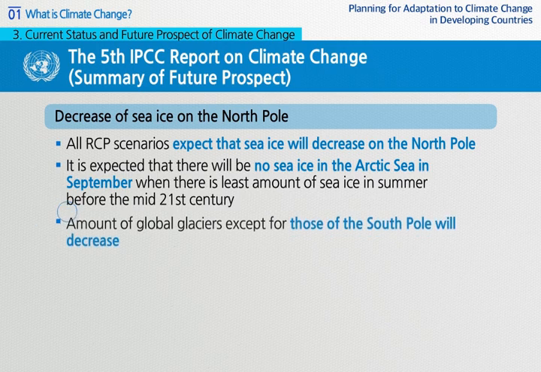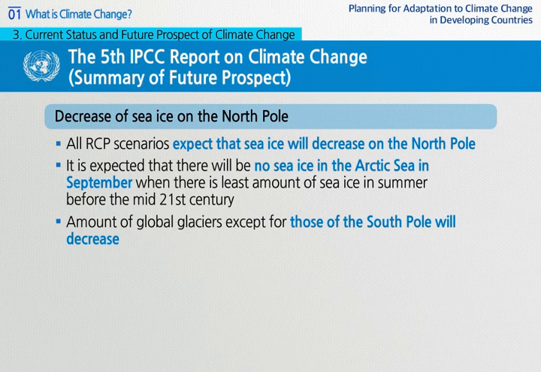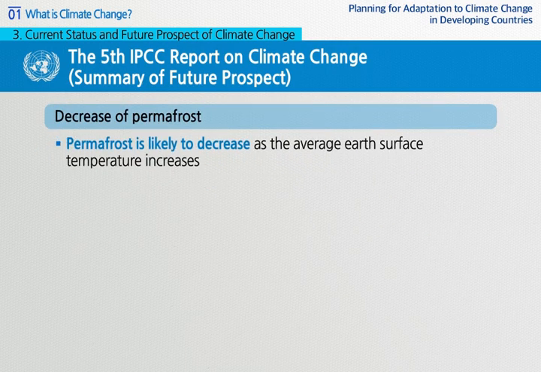In all RCP scenarios, decrease of sea ice in the North Pole is expected, while RCP 8.5 views that there will be no sea ice in the Arctic Sea in September, when there is least amount of sea ice, before the mid-21st century. Also, the amount of glaciers on the globe, except for those in the South Pole, will decrease by 15 to 55% and 35 to 85% based on RCP 2.6 and RCP 8.5, respectively. Permafrost is likely to decrease as the average Earth surface temperature increases.